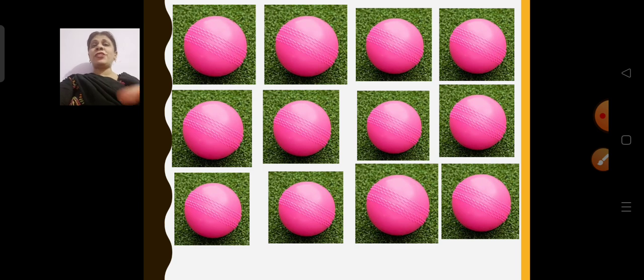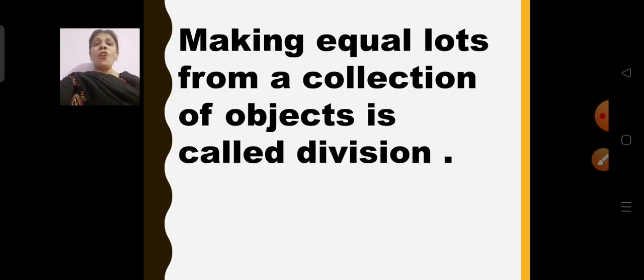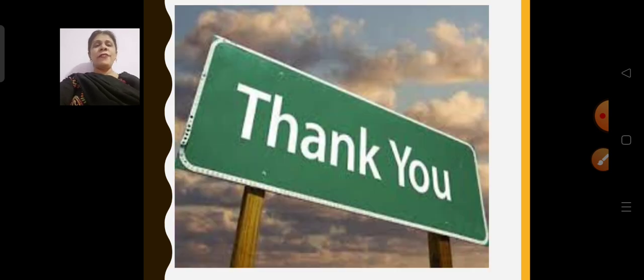Now we were having a collection of balls. From that we made equal lots. That is called division. Understood children very clearly? So with this I finish my today's session of division part 1. See you in the next session.